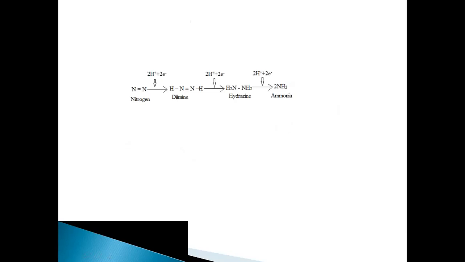Next, this is the actual reaction, how nitrogen is getting converted into ammonia. Here if you can see, in sequence these bonds are broken. There is a triple bond here, there is a double bond here. Okay, so one bond is broken and two H plus and two electrons are coming to the side, and one hydrogen on either side of the nitrogen is getting added, right? And then again two H plus ions and two electrons are coming, and first nitrogen is converted to diimine, then diimine is converted to hydrazine, and then hydrazine is converted into ammonia.